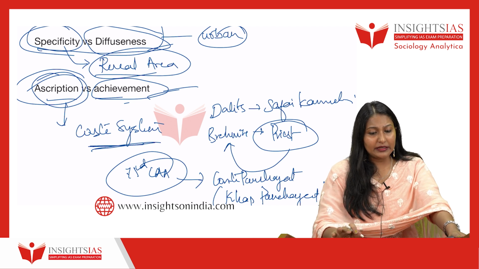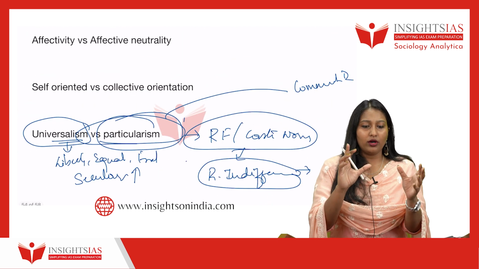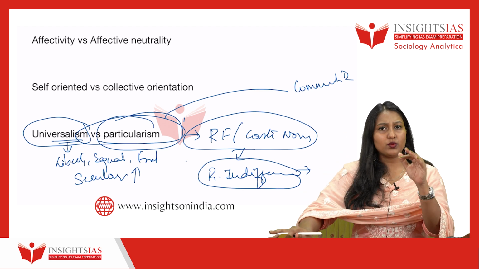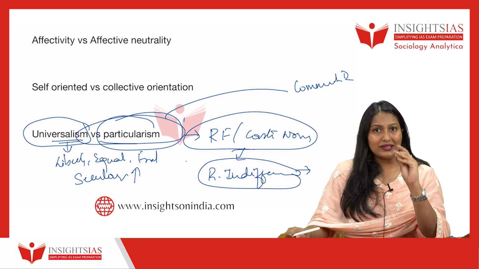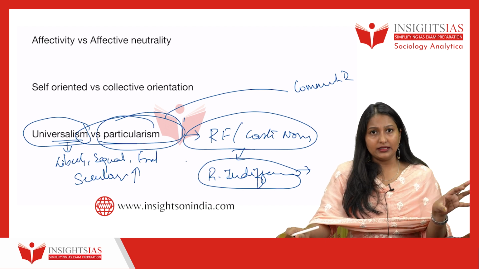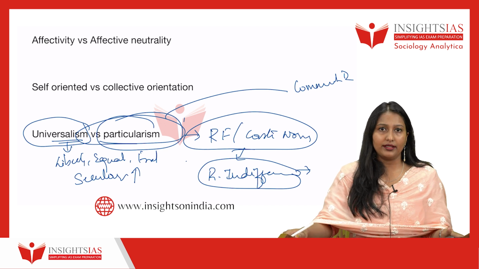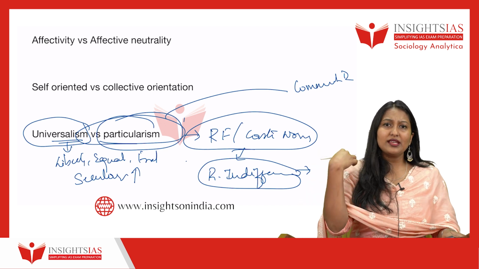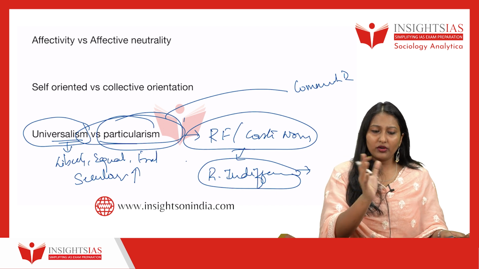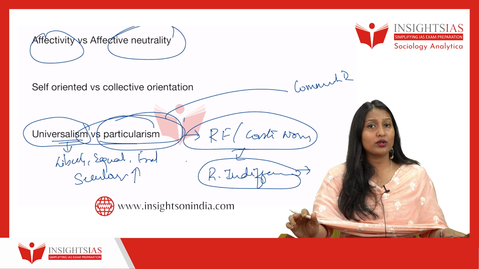So basically for this particular question, for all the 5 patterns that Parsons talks about, you just have to think from the Indian context, okay. How can we understand this from the Indian context, and just give examples, not too many, at least 1 or 2 examples for each pattern. If you give that, then it is more than sufficient. Understood? So this is actually an easy question. The only thing is you have to think a little calmly and in a broader manner: how should I understand this from the Indian context? Okay, did you understand this question?